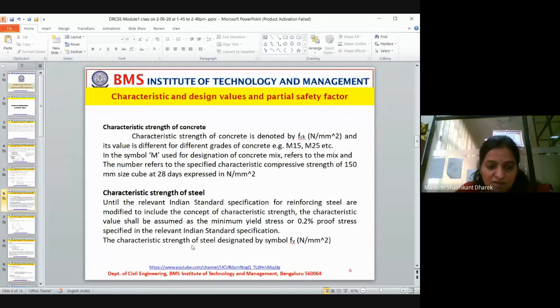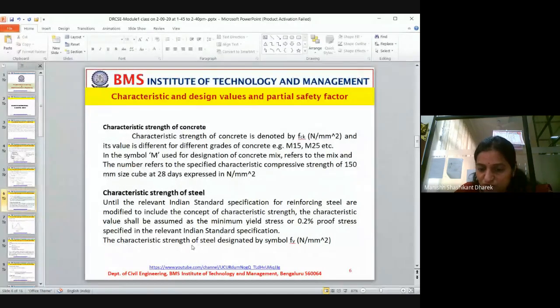Fine. Characteristic strength of steel. Now, let me read this. Until the relevant Indian standard specifications for reinforcing steel are modified to include the concept of characteristic strength, the characteristic value shall be assumed as the minimum yield stress or 0.2% proof stress specified in the relevant Indian standard specification.